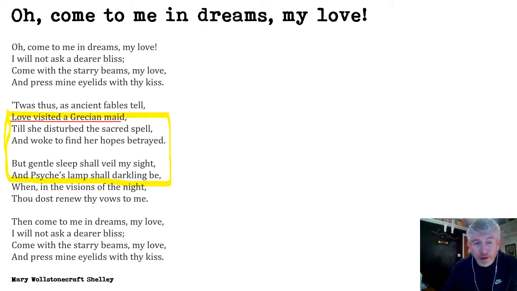The second part here, where it says Psyche's lamp, this is much easier in terms of research. It's still quite obscure, and I'm not expecting you to know it. But this is another Greek myth. This time, it's about the legend of Cupid and Psyche. Now, you might know Cupid is the god of love, and he's the Valentine, the little baby with the wings and the bow and arrow that we have on Valentine's Day.